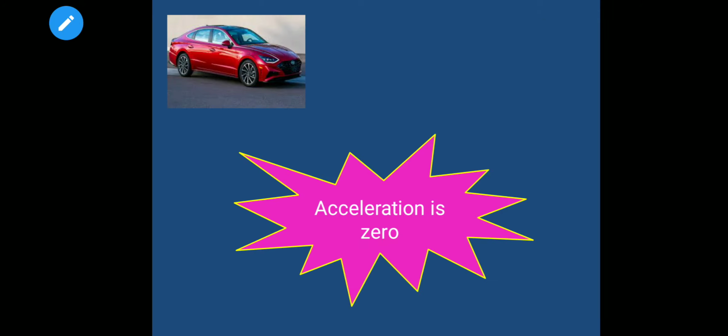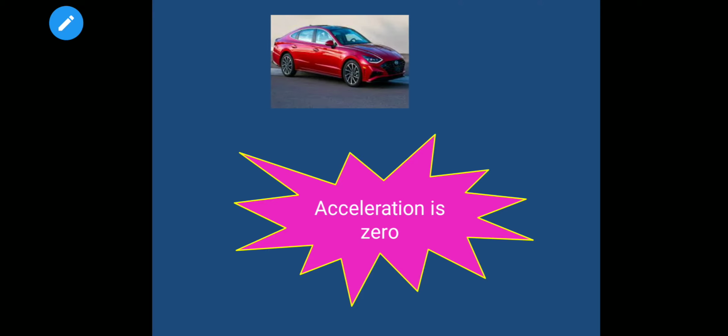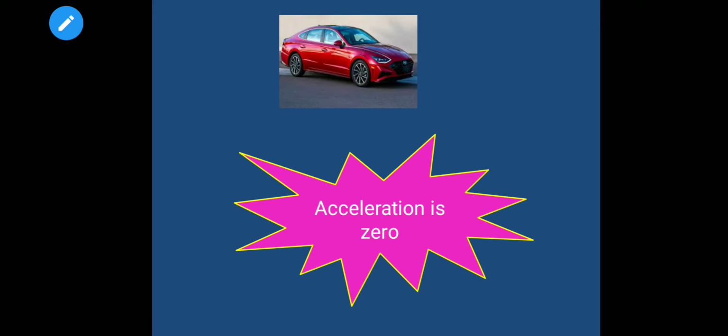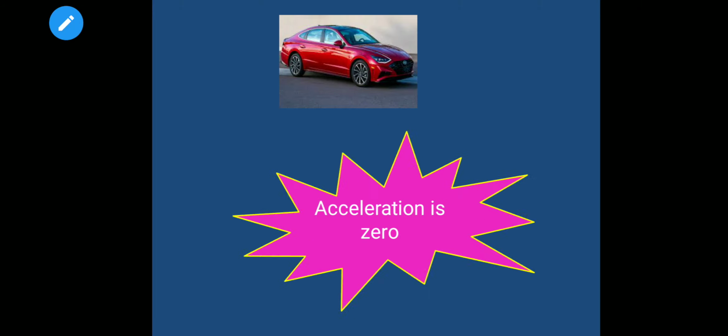So, the first example. Here the speed of a car is constant, and since the car is going in a straight line, the direction is also constant, and velocity is speed with direction. So, the velocity of a car is constant. So, what is acceleration here? The acceleration is 0, or we can say there is no acceleration here.